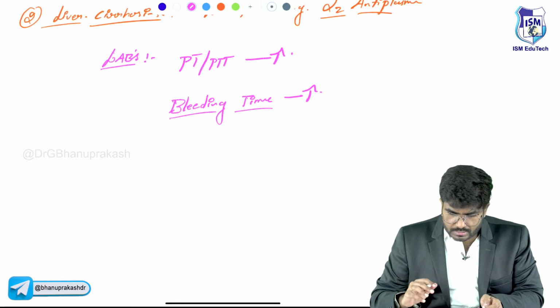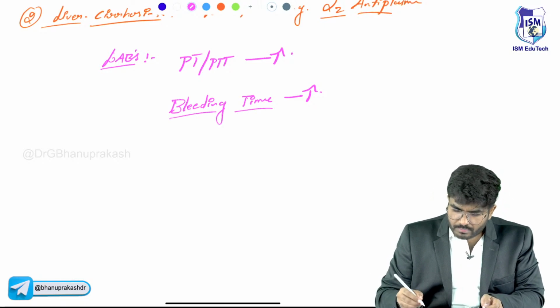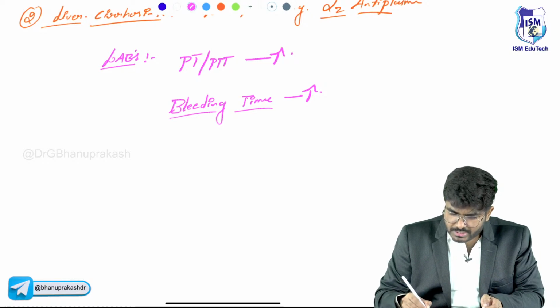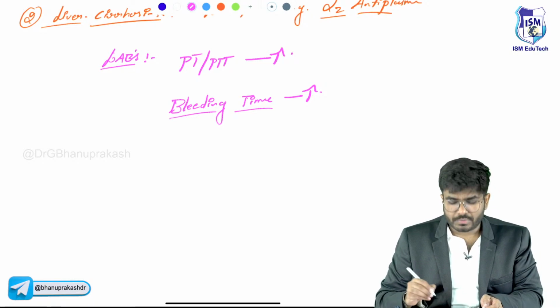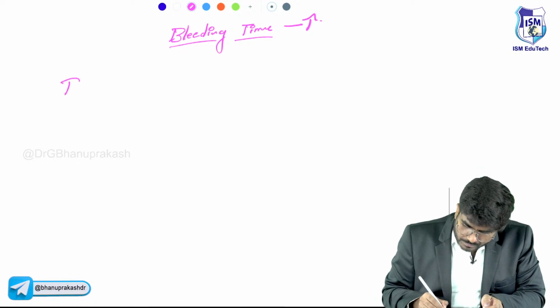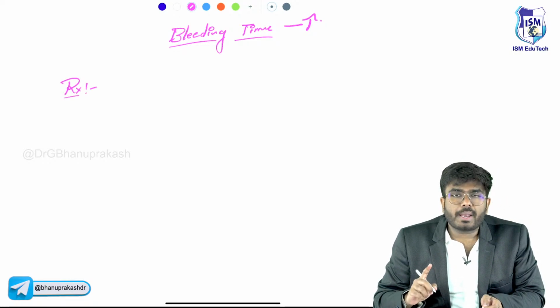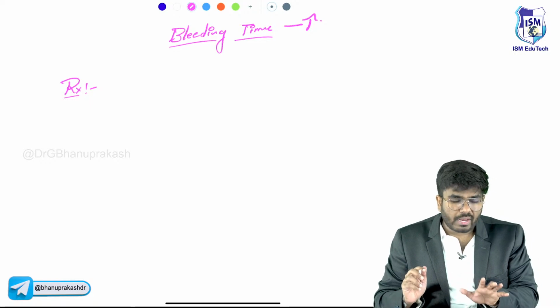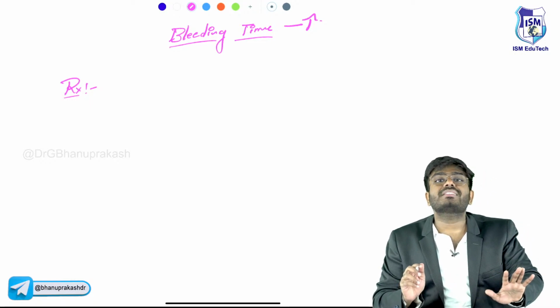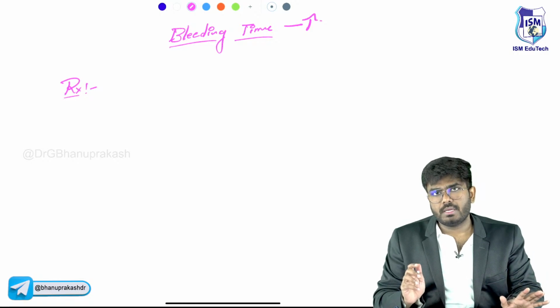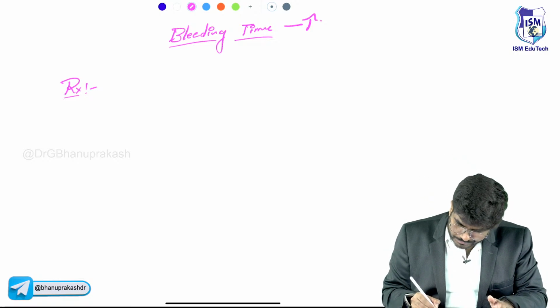And what else I want you to know is, how do we treat these patients? Treatment. There is overactivity of the plasmin. Plasmin is doing the overaction. So what do we have to do? We have to make the plasmin go to sleep. We have to inhibit the plasmin.